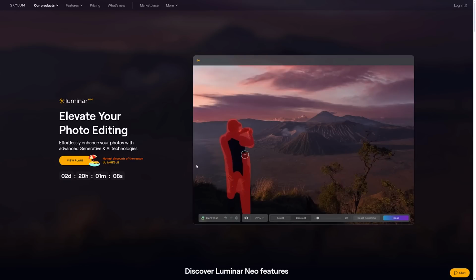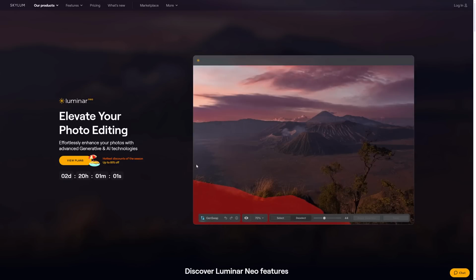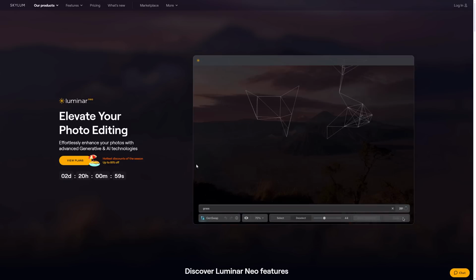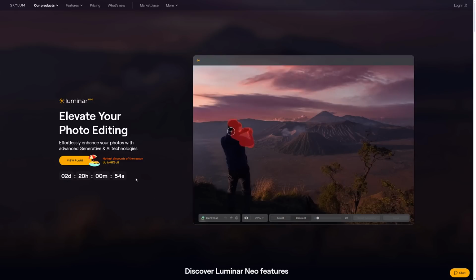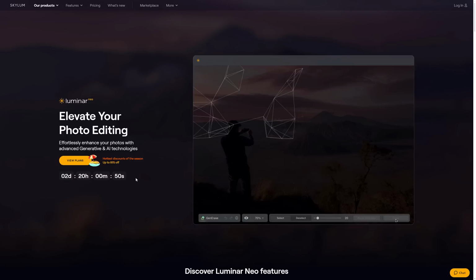Like they did a version called Luminar AI, which they upgraded to. They worked on it for like nine months, and then they basically turfed it, and they released Luminar Neo. So there's definitely some things with them. They also have these discount sales constantly. So the company themselves are a little questionable, but the software is very, very, very good.